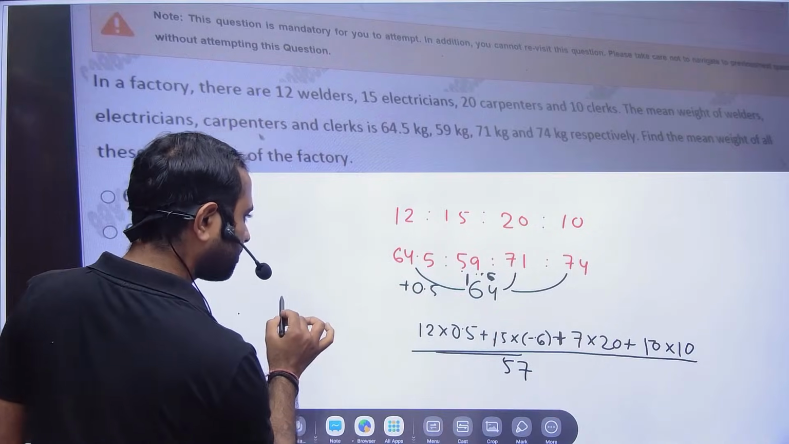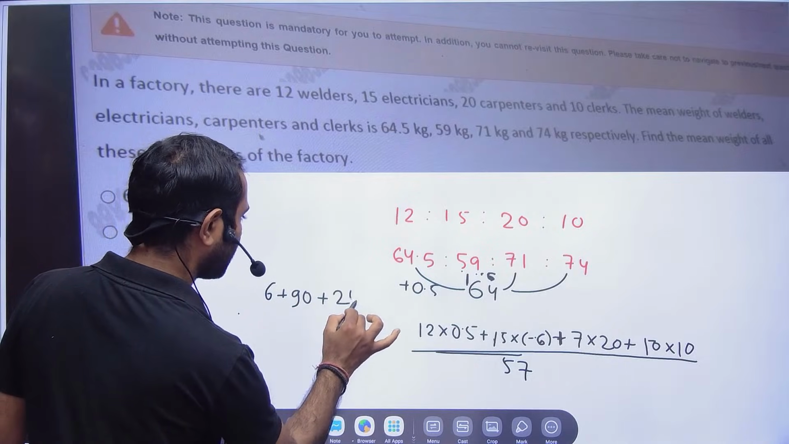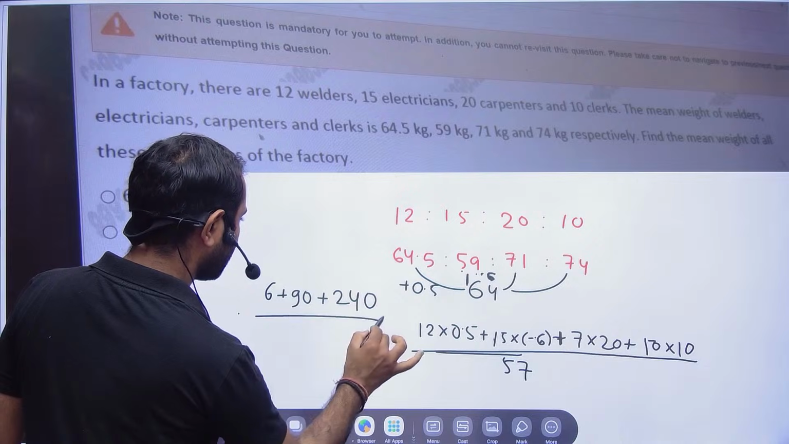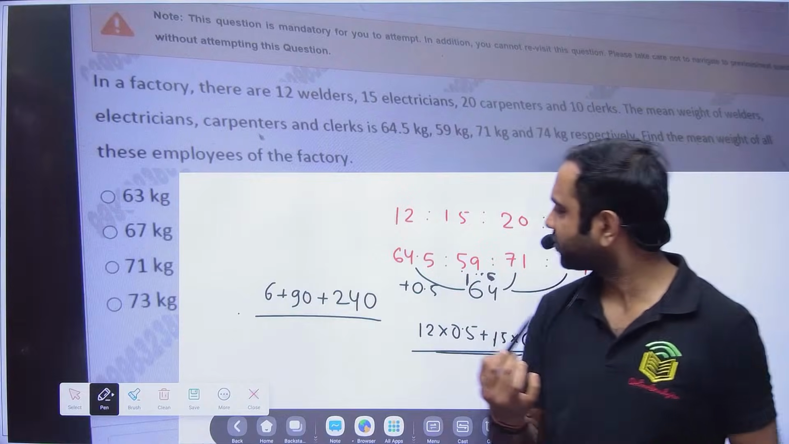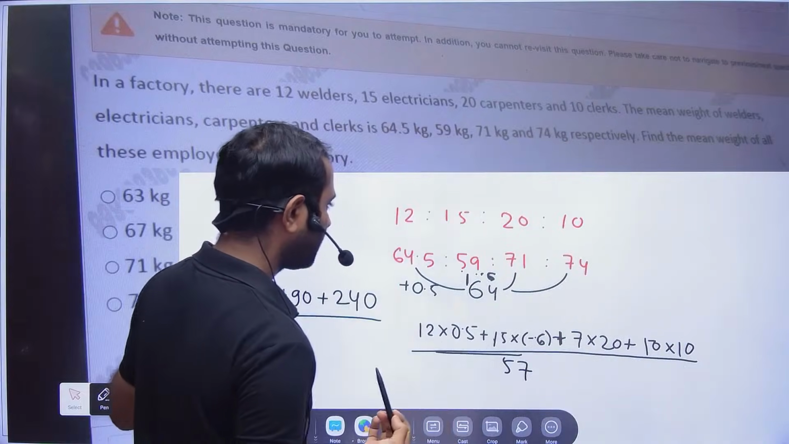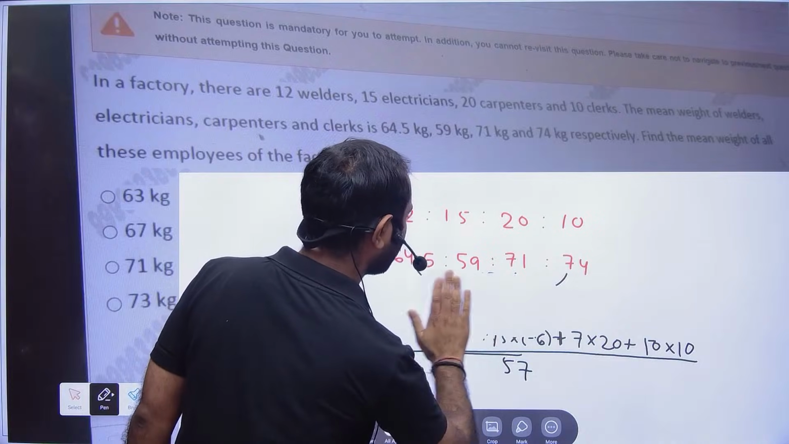So this is 6 plus 90, and then this is 240. No. 5 less. Okay, there is some mistake I have done. Where is 5 less? 9, 5. Okay, so there is some mistake. Yeah, some mistake I had done.